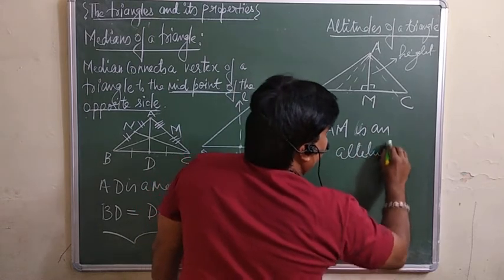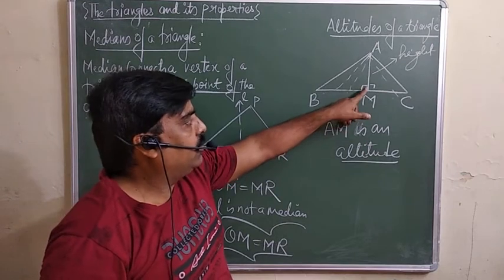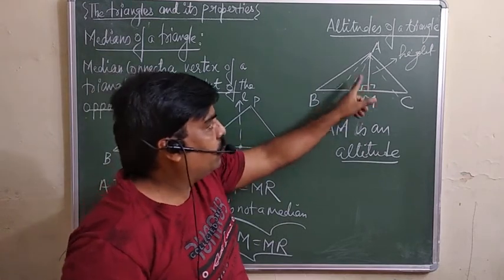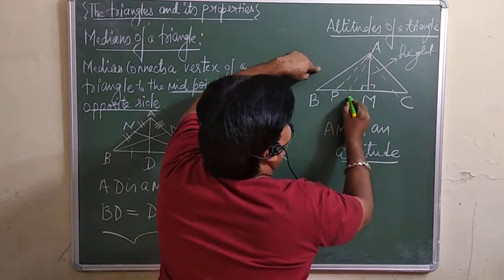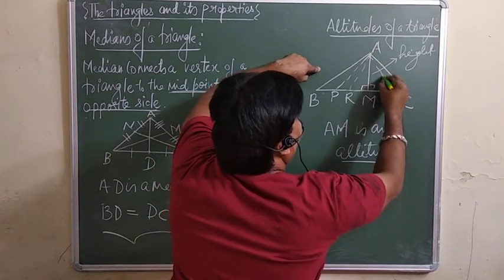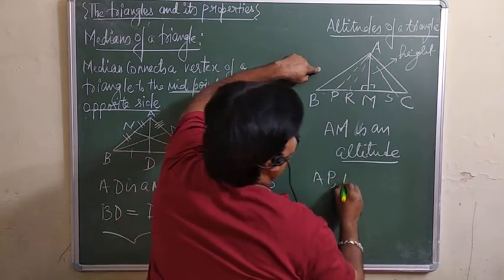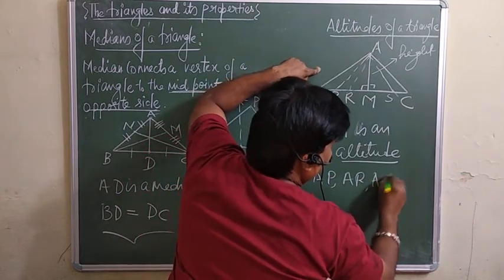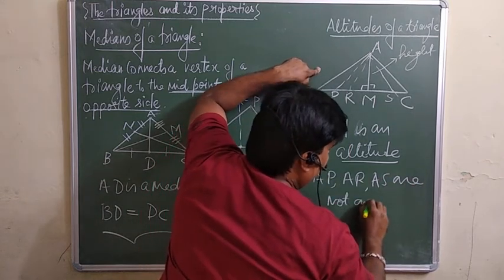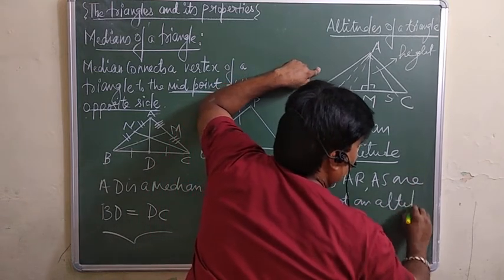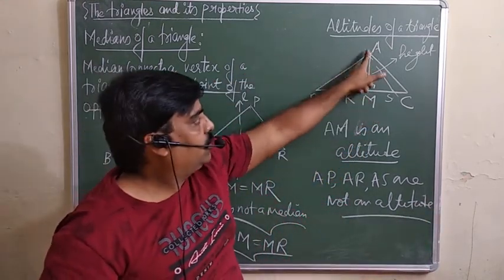an altitude, which means it should fall at 90 degrees. Otherwise this is also a distance, you can say this is PR, here is S, but these AP, AR, AS are not altitudes. What is an altitude? It should fall at 90 degrees. So this AM is the altitude.